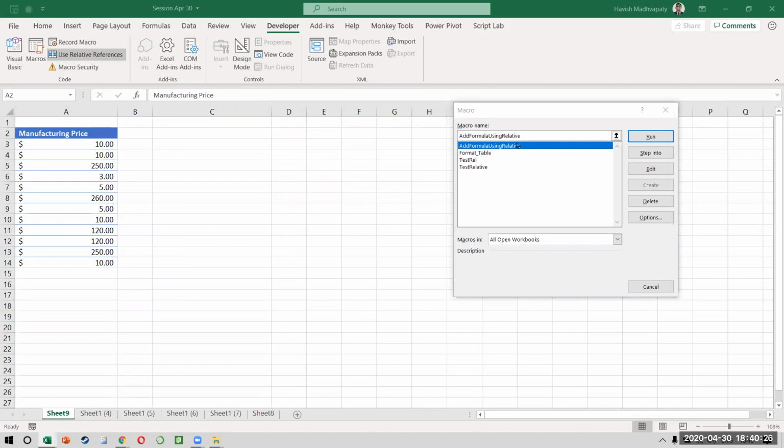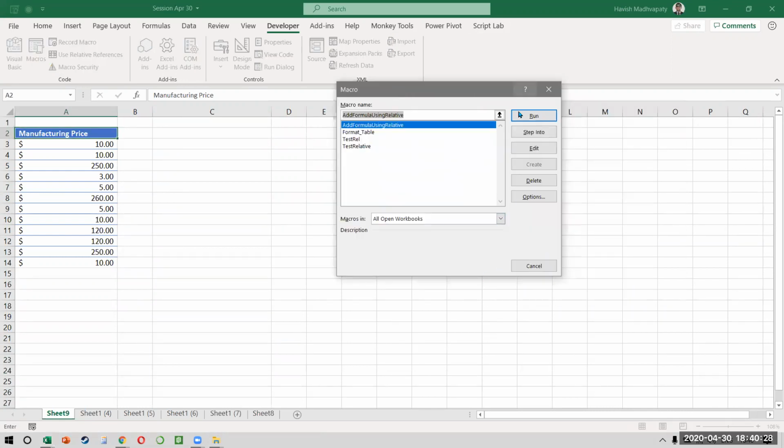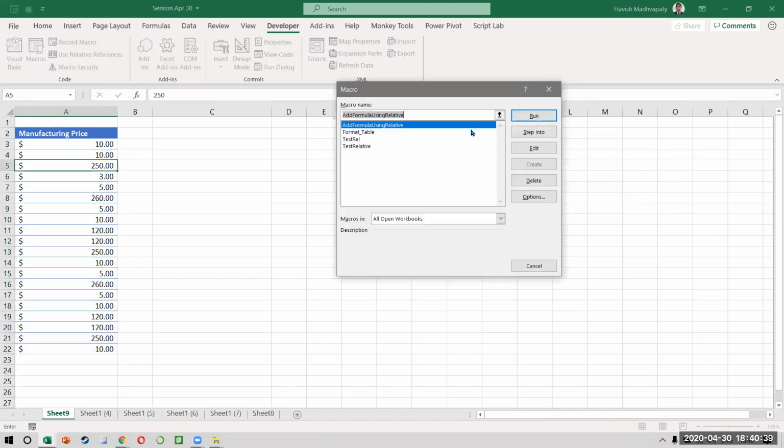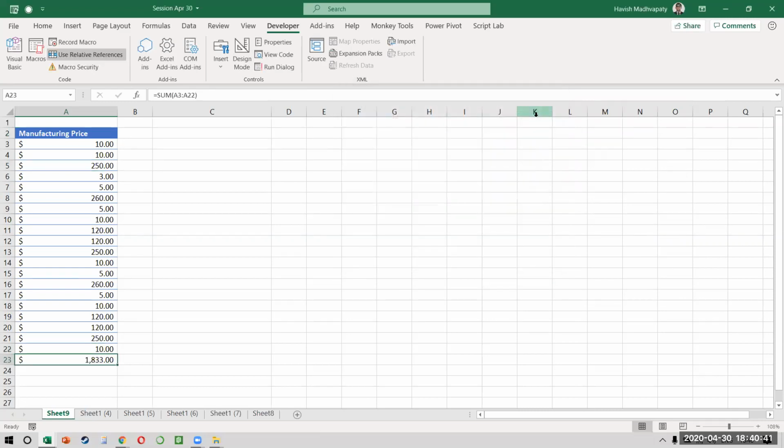Okay, so if I run my code, add formula using relative, and I press run, it works perfectly. But here is the litmus test. Will it work when I add more values? Watch. When I add more values and I again say macros and add formula using relative and run, you notice it still works. Okay. This is no exaggeration, okay?